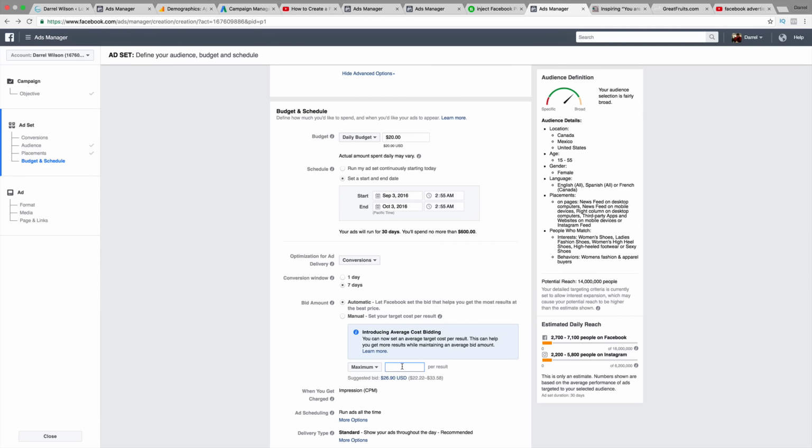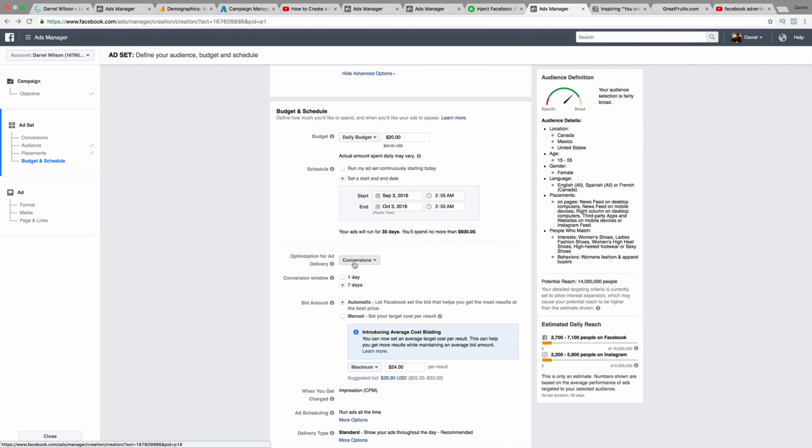Because remember, doing automatic doesn't really mean they're just going to charge you the most, guys. It really depends on the quality of your ads. If people go on your landing page and they leave right away, there are a lot of factors that determine your quality score, okay? So for this tutorial, we're probably going to leave it as automatic. And let's try to lowball them. Let's set this to $24. $24 per result. So we're optimizing the ad for conversions, guys.